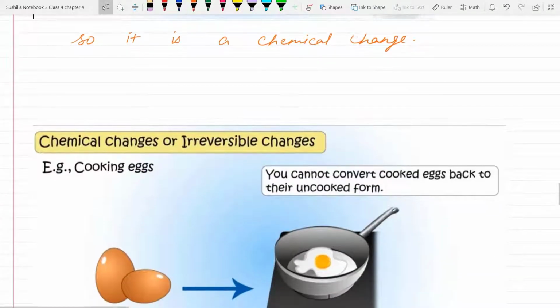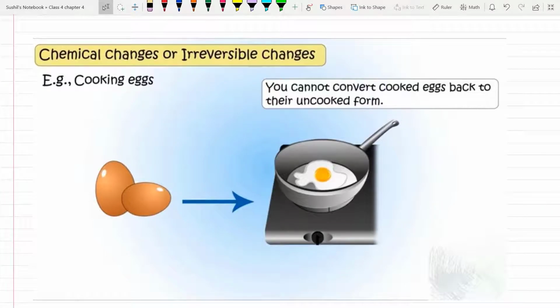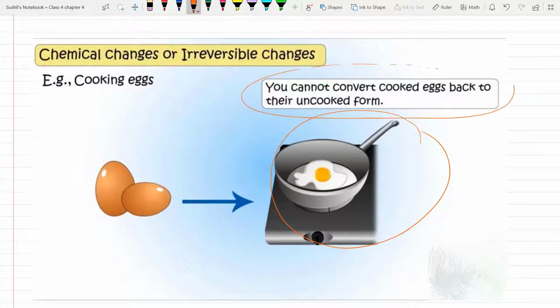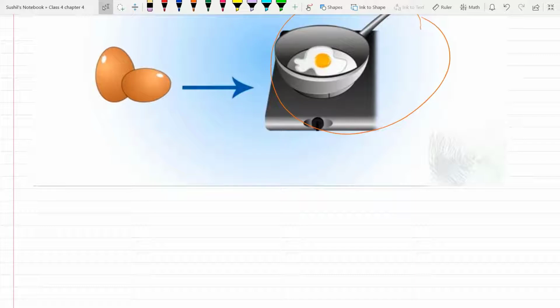Second example of chemical change is if we cook eggs, new look of egg appears, and this change cannot be reversed. You cannot convert cooked eggs back into uncooked form. So it is a chemical change.